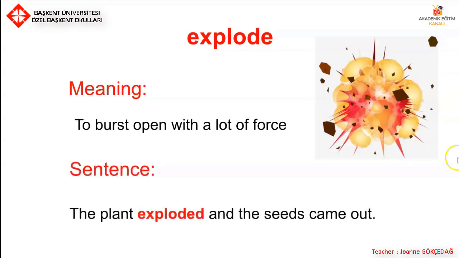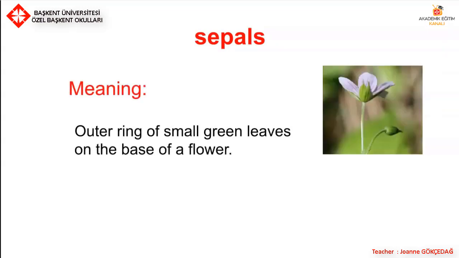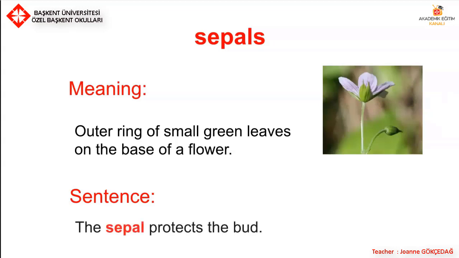Sentence: The plant exploded and the seeds came out. Sepals. Meaning the outer ring of small green leaves on the base of a flower. Here are the sepals. The sepal protects the bud. The bud is the very young flower.